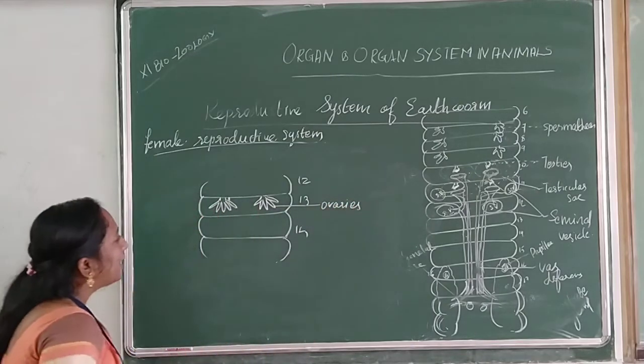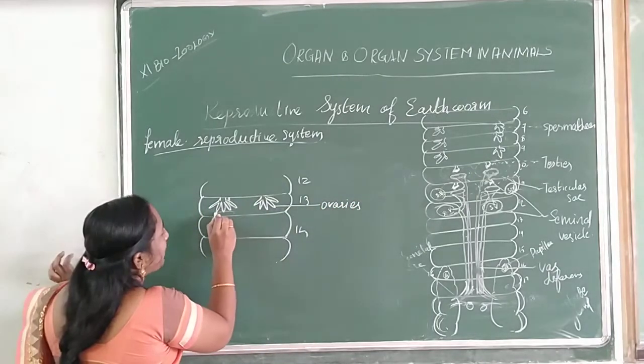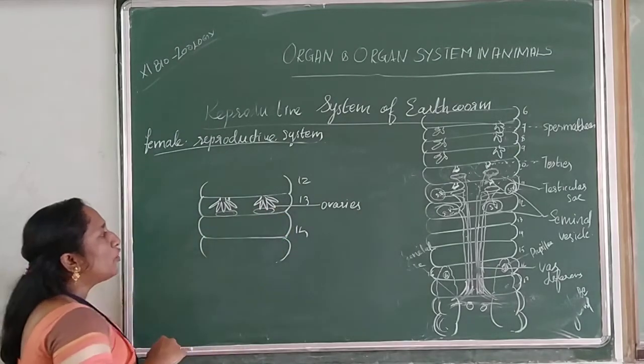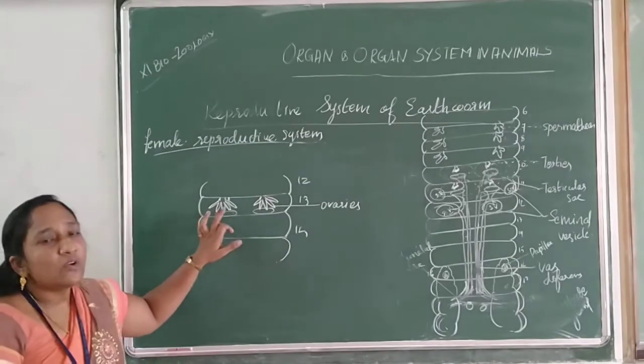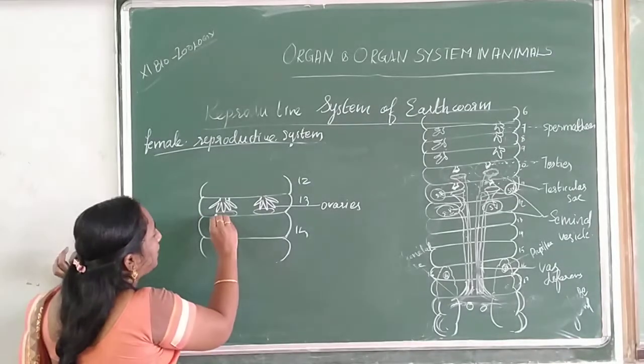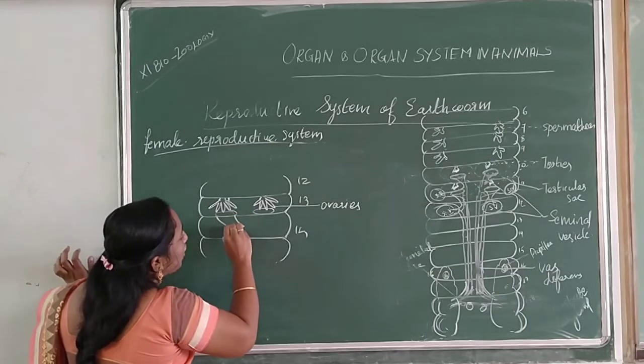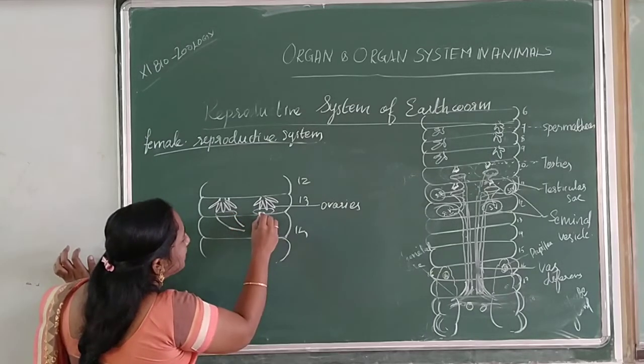Ovaries. Okay. And from the ovary, a funnel-shaped structure. Beneath the pair of ovaries, you can find a funnel-shaped structure which is made up of cilia, and they connect and fuse together to form a single opening in the 14th segment.